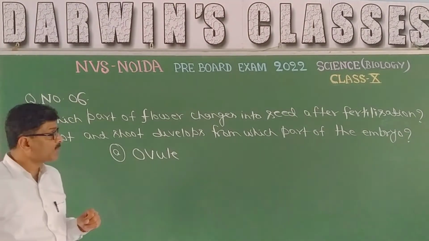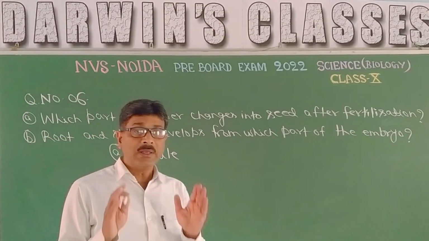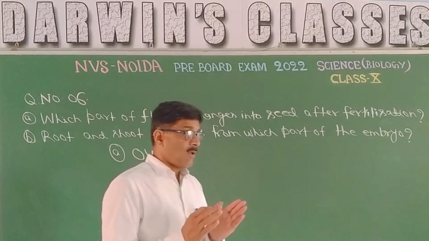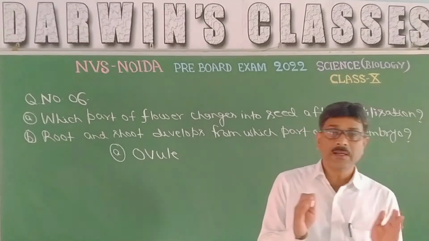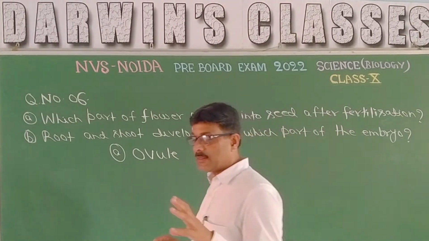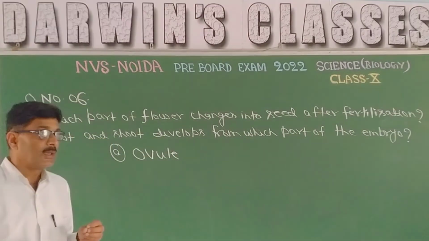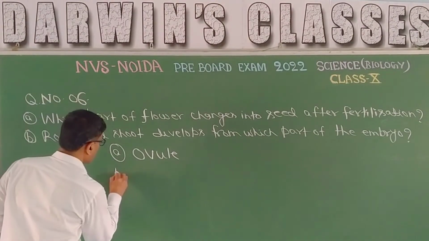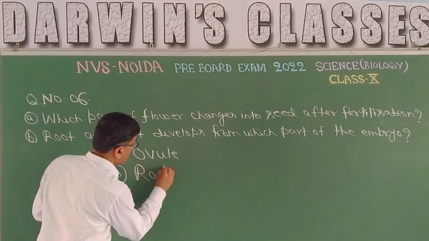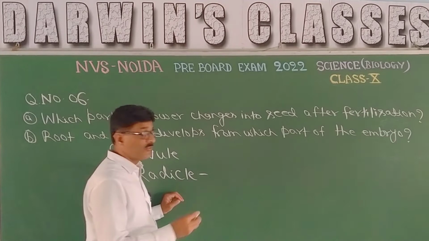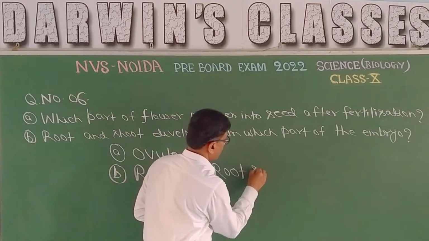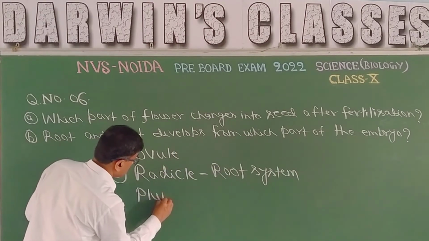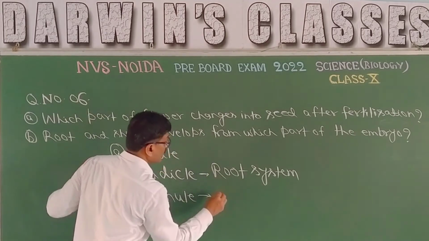Root and shoot develop from which part of the embryo? So in the embryo, inside the seed, in between both the cotyledons, there is a miniature plant, and that miniature plant, the embryo, has two parts, that is radicle and plumule. The radicle is meant for the formation of the root system, and the plumule will lead to the formation of the shoot system.